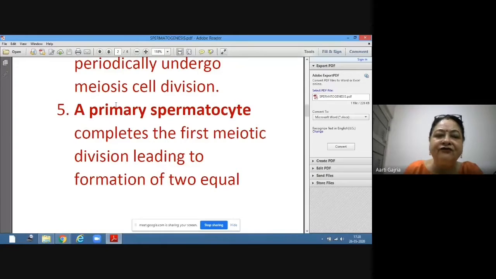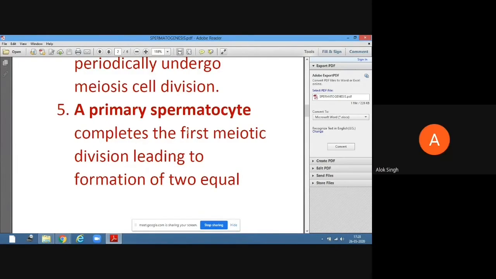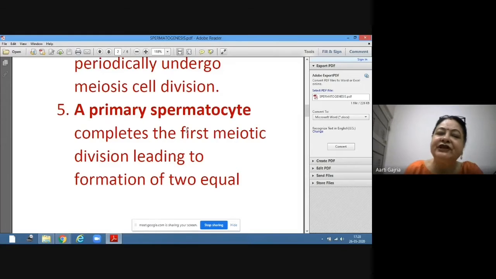After first meiosis, from one parent cell, two daughter cells are produced, which have half the number of chromosomes. These two daughter cells will again go into second meiotic division, which is the same as mitosis cell division, and they will produce two each, so 4 daughter cells.